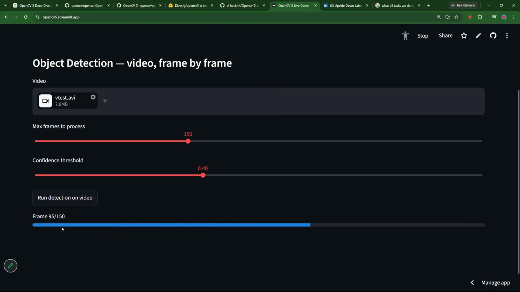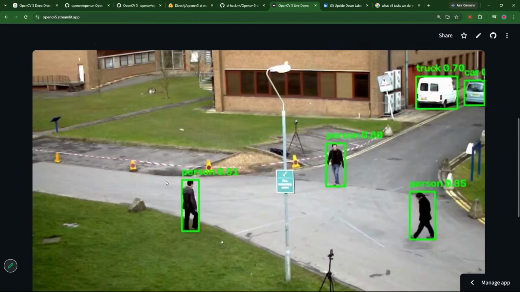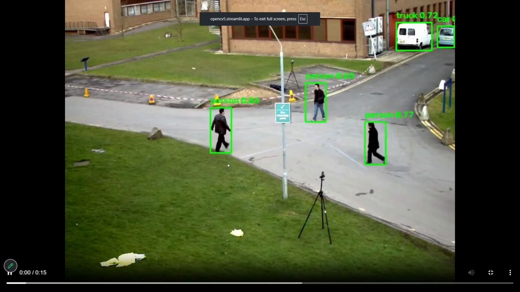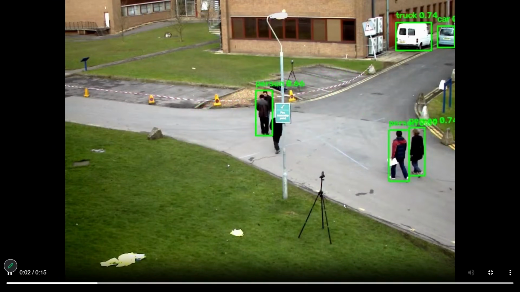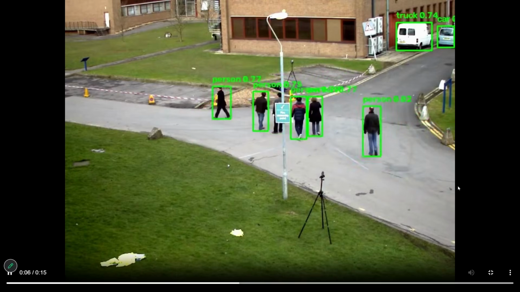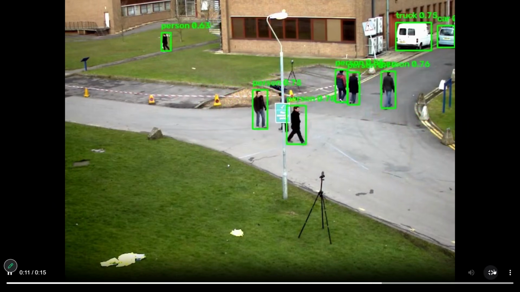This is amazing. This is just amazing. All right, and now let us look at this demo. People detected, right? It processed all the frames, and now all the people, truck, car, everything is getting detected, just how we detected that thing, right?